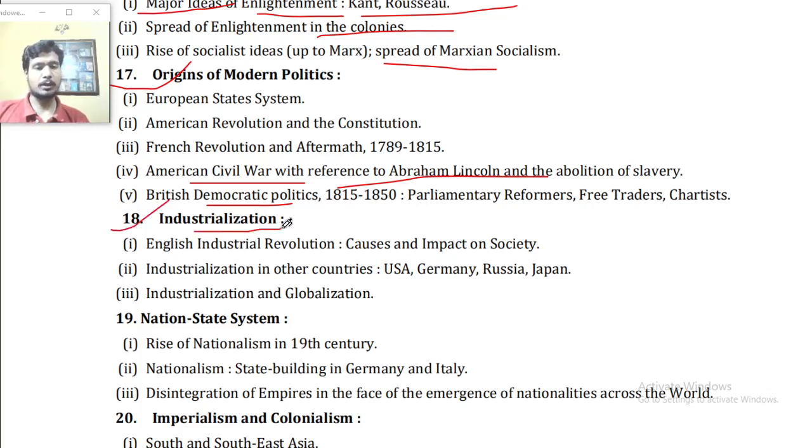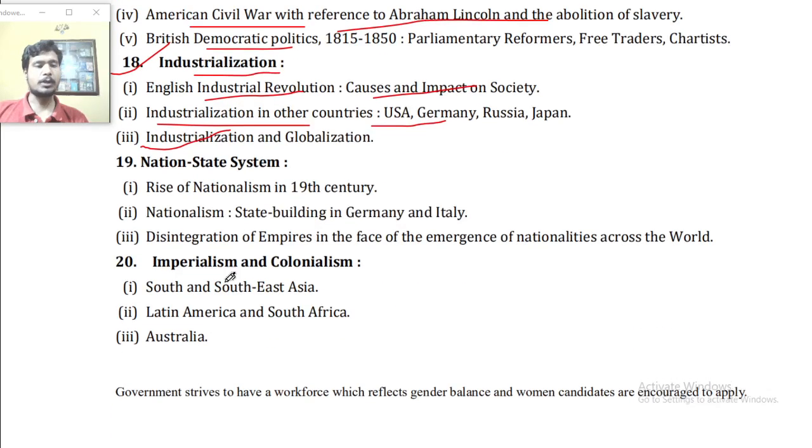Now, point number 18, industrialization. The English Industrial Revolution, its causes and impact on society. Industrialization in other countries: USA, Germany, Russia and Japan. Industrialization and globalization. Point number 19, nation-state systems, rise of nationalism in the 19th century. Nationalism,